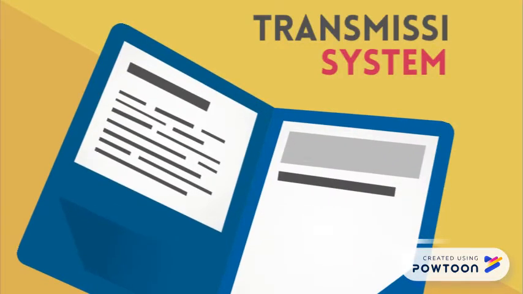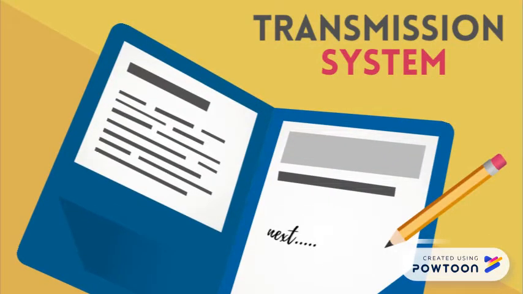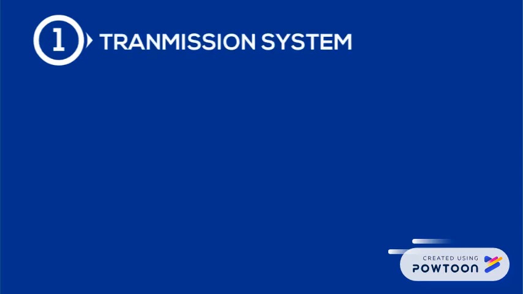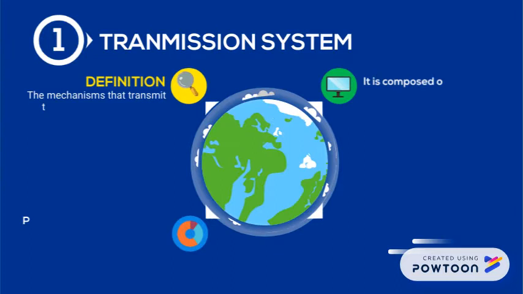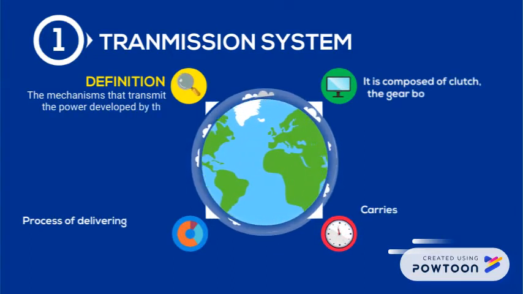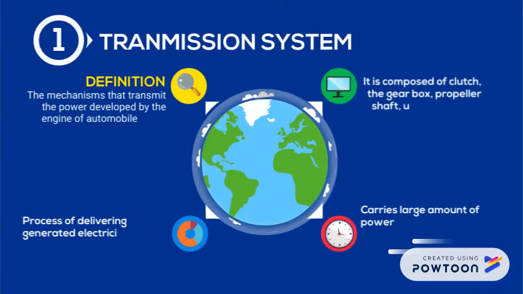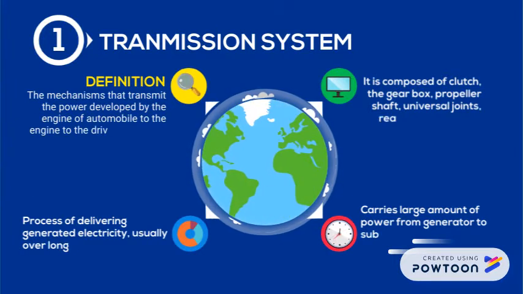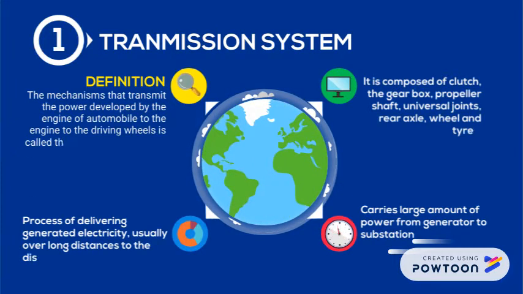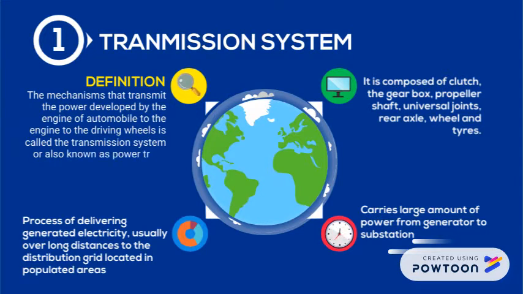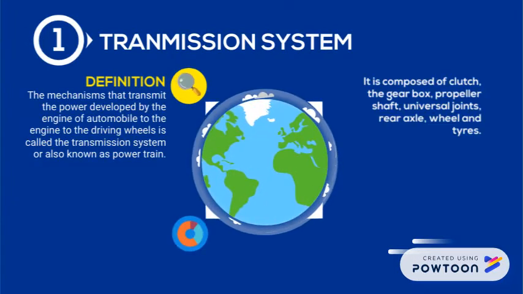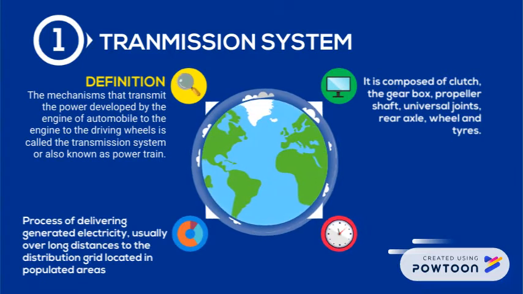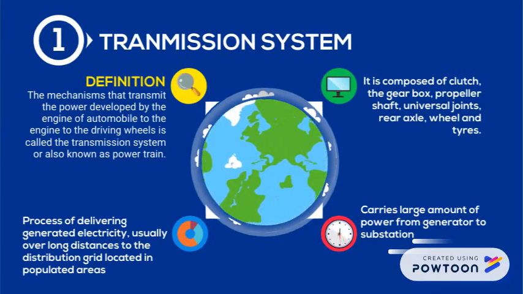Now let's take a look at the transmission system. The mechanism that transmits the power developed by the engine of an automobile to the driving wheel is called the transmission system, or also known as powertrain. Carries large amount of power from generator to substation. Process of delivering generated electricity, usually over long distance, to the distribution grid located in populated areas.